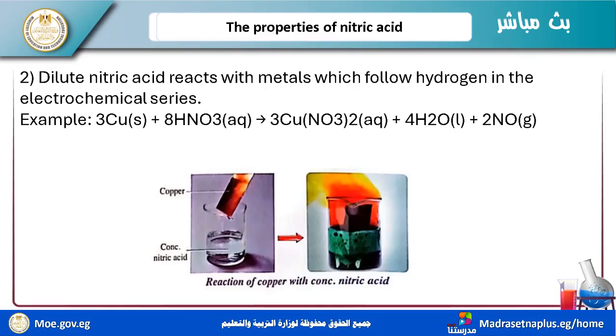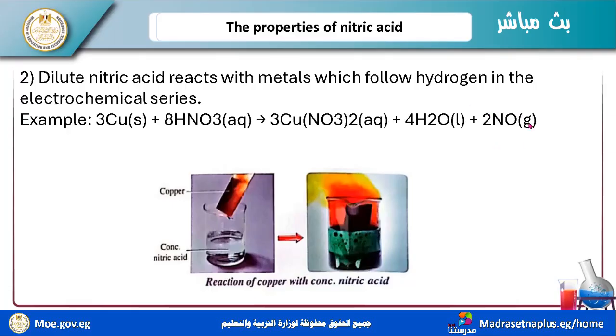So I have the reaction, for example, Cu plus HNO3 forming Cu(NO3)2, H2O, and NO. NO is a colorless gas, but when exposed to air, it forms NO2 because NO reacts with oxygen.